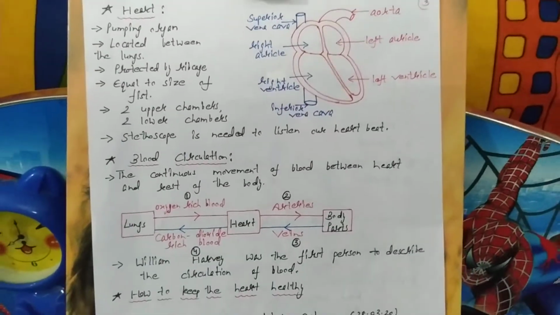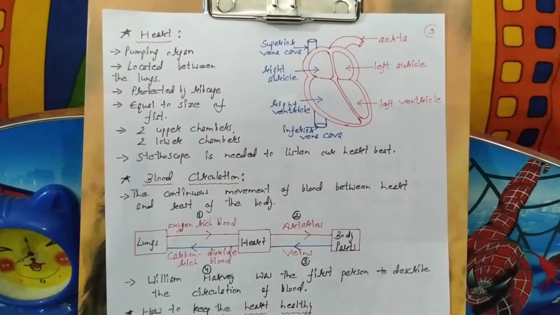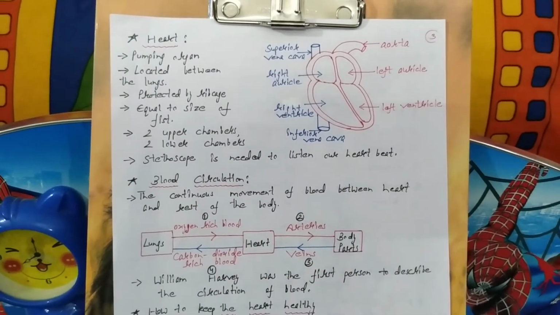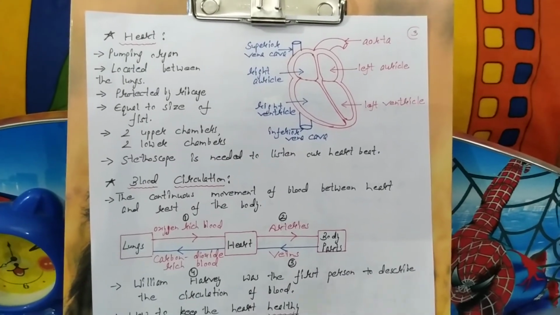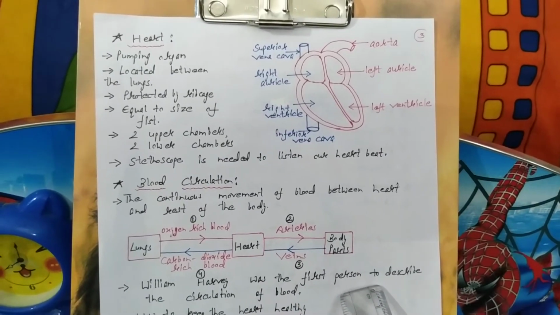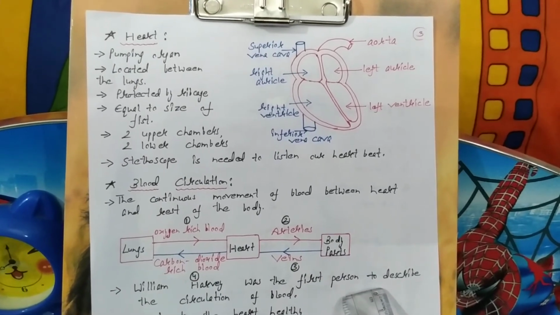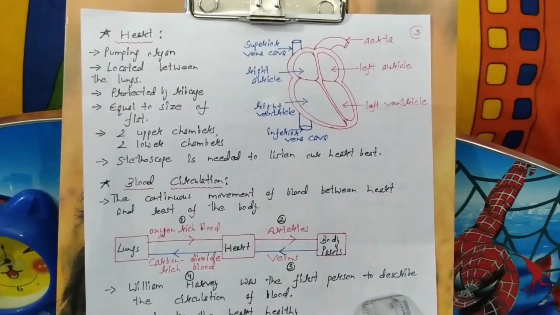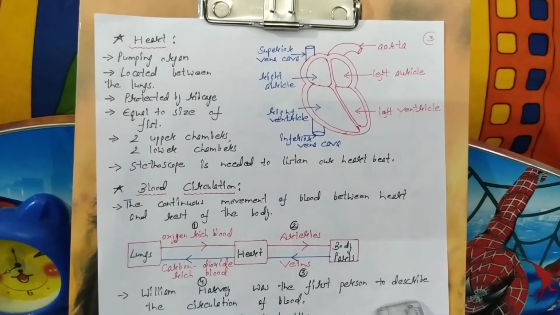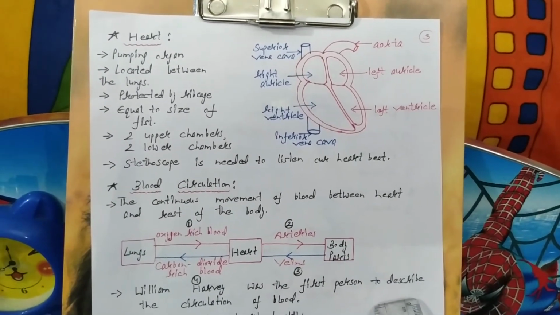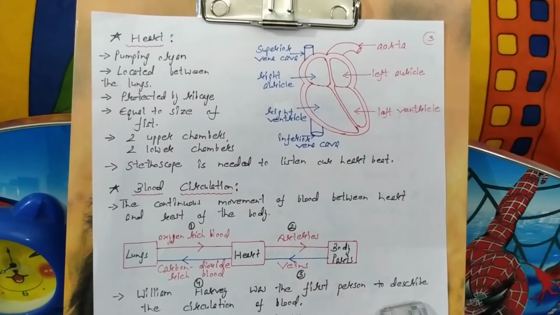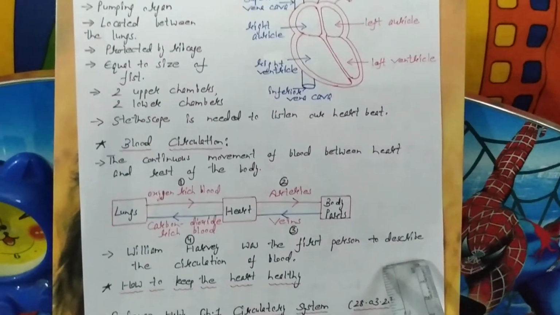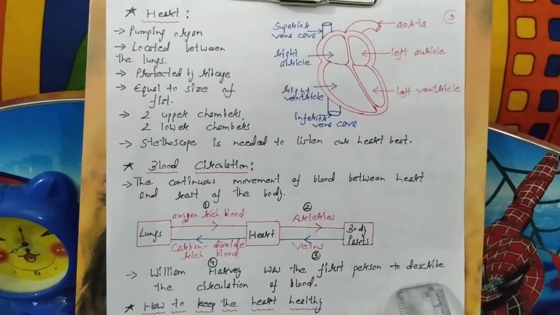So children, we recapitulated the whole chapter again. I advise you to read the chapter twice from the book. We completed our chapter number 1, the circulatory system. So read the chapter twice from the book. Do the book exercise I have already given you in our previous videos. I hope you have completed the book exercise. I will send the answers of the book exercise. And I have given you written work last time as well.